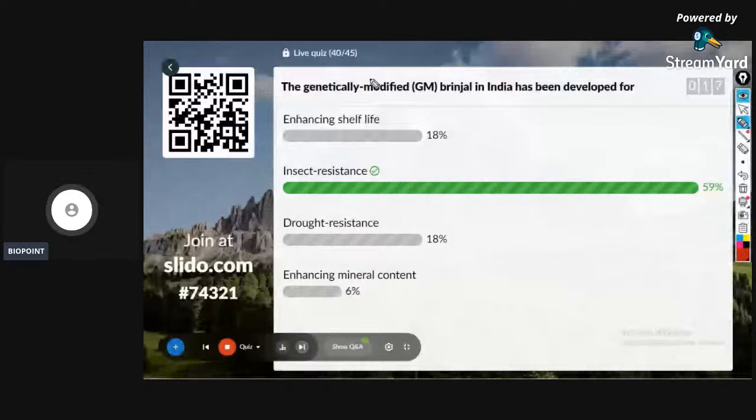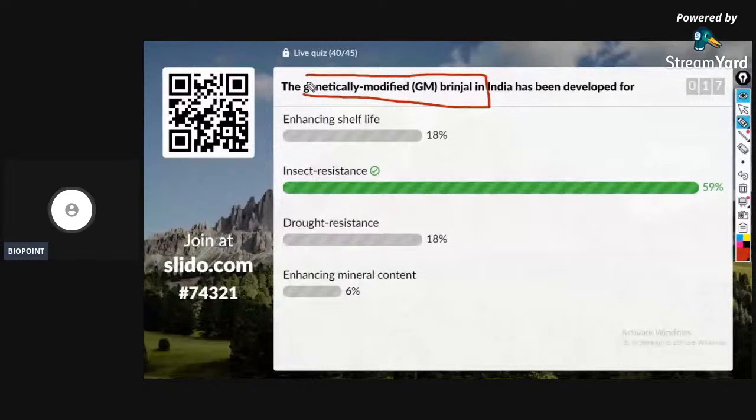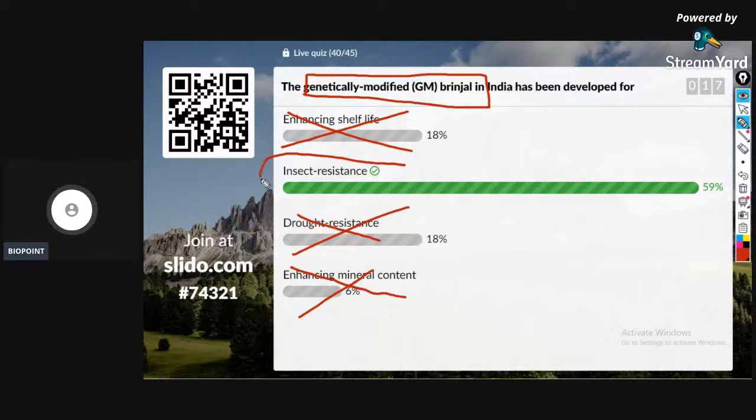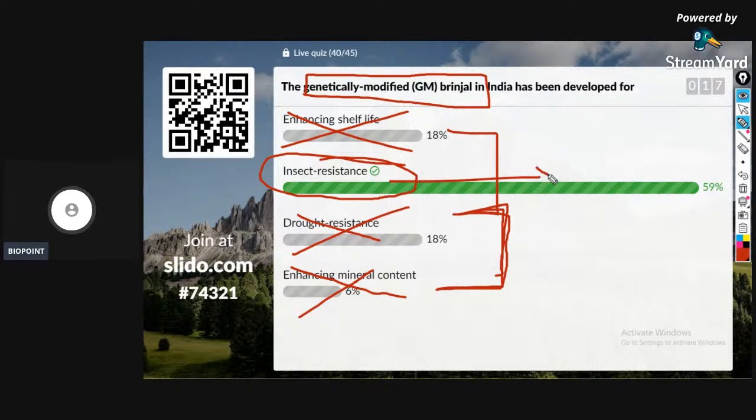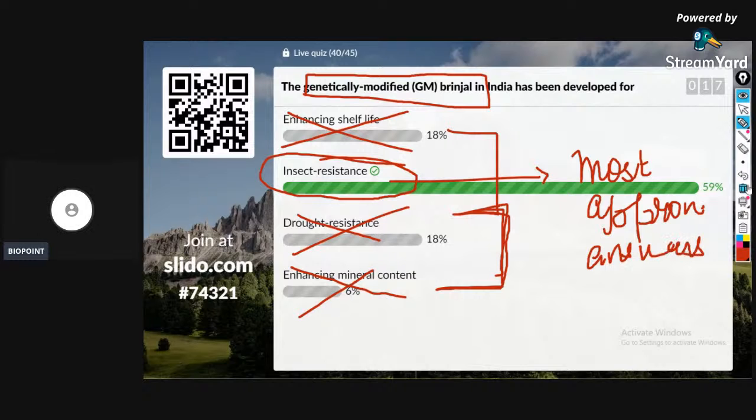Guys, genetically modified brinjal: enhancing shelf life, no. Drought resistance, no. Enhancing mineral content, no. It has mostly been developed for insect resistance. All these functions are there in your NCERT. When this type of question comes, you have to select the most appropriate answer for the question.